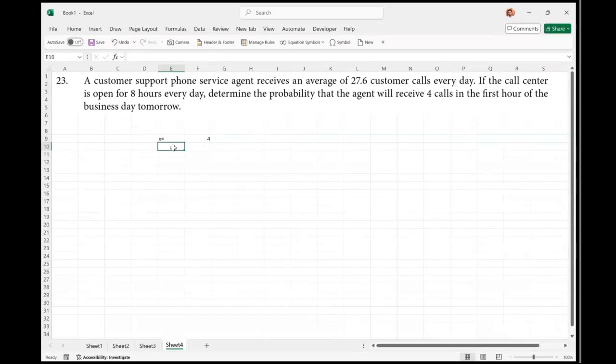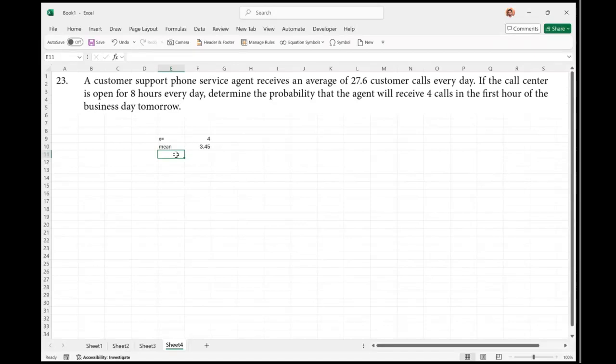Okay, and average, what's the average I'm going to take? I'm going to take the average corresponding to 1 hour, because we wanted to solve it for 4 calls in the first hour of the business day tomorrow. So mean value in this case will be equal to 27.6, and these calls are received over a period of 8 hours as given to us in this question. So this will be the number of calls in 1 hour.